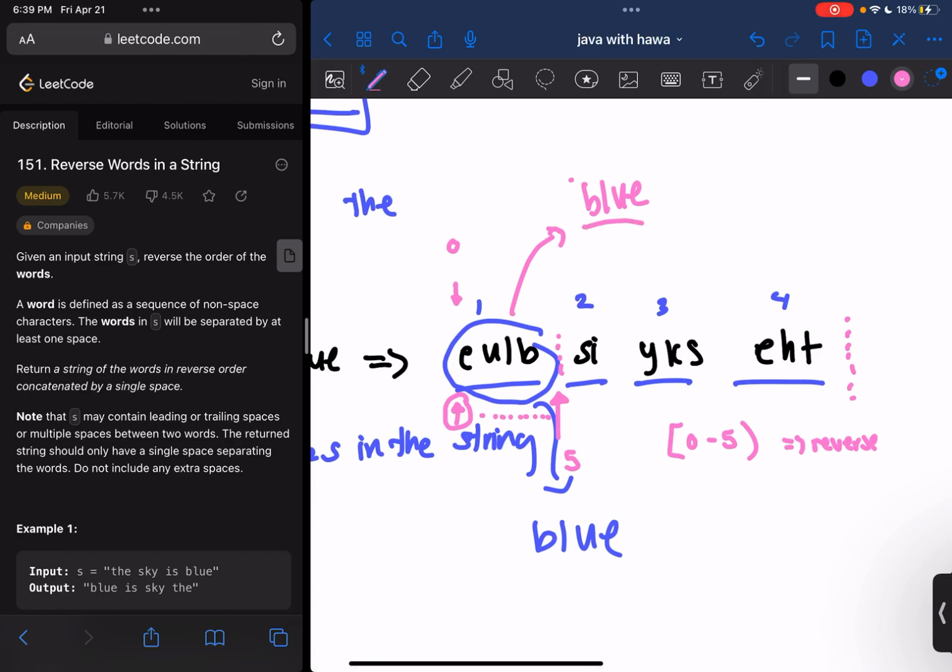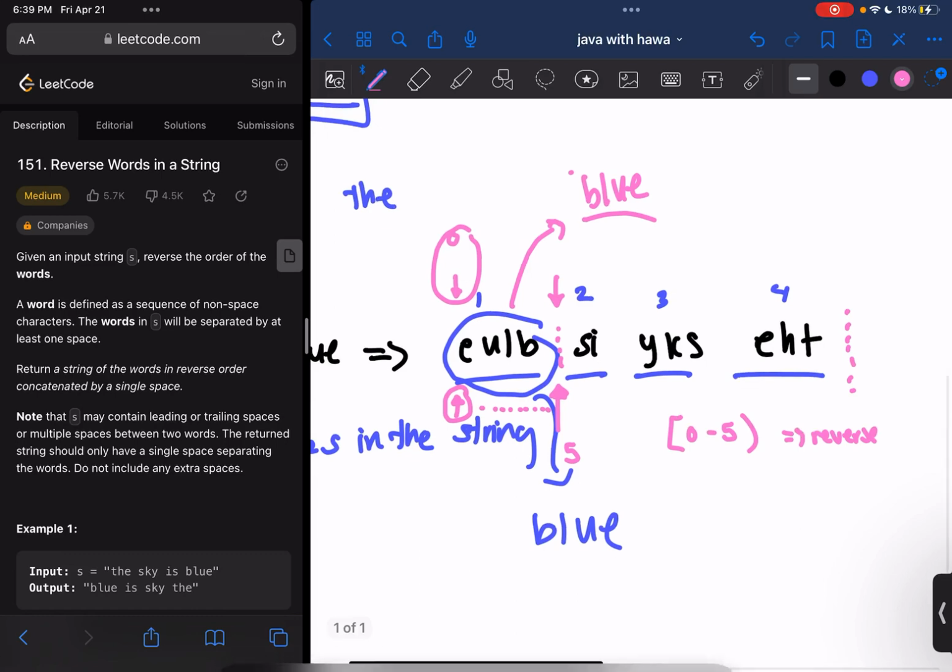So once this becomes blue, we'll know that we've successfully reversed this part of our string, and we need to update the two pointers accordingly. So here we have this ending pointer, so what we're going to say is, update this starting pointer now to be wherever the ending pointer is, right here, because you're about to start looking at a new word entirely. And once you do that, you can move the ending pointer to be at the start of the next word.